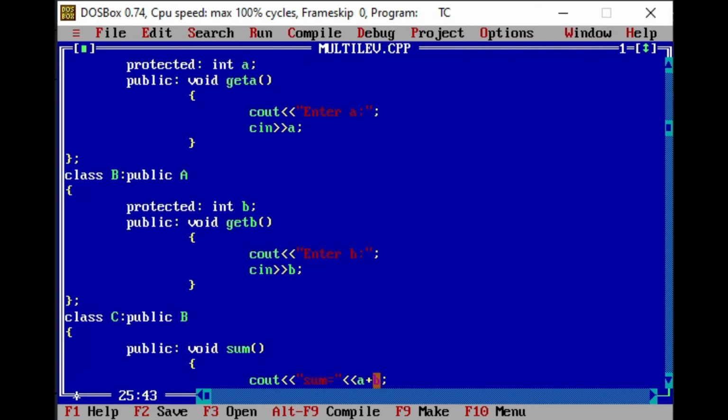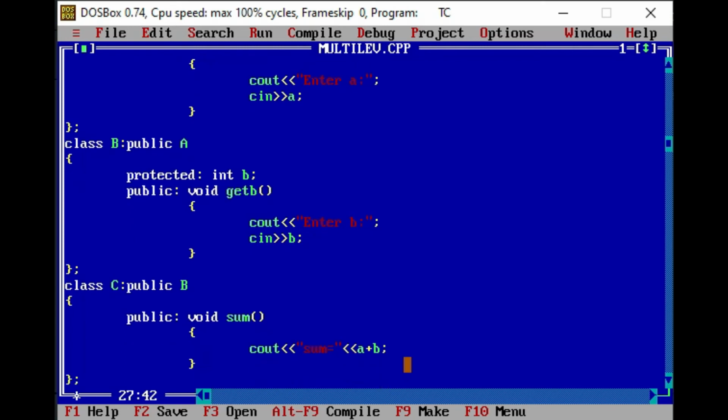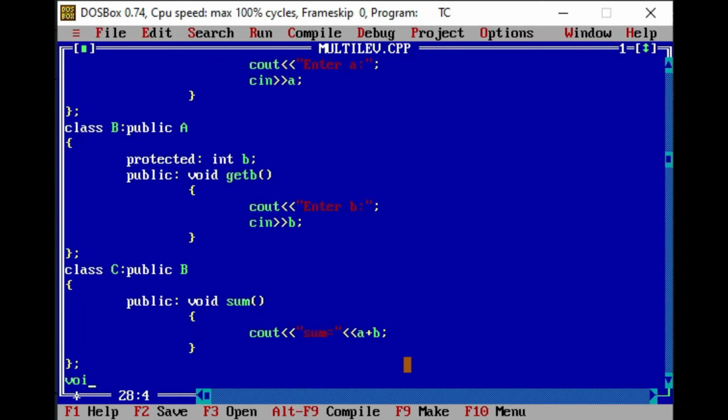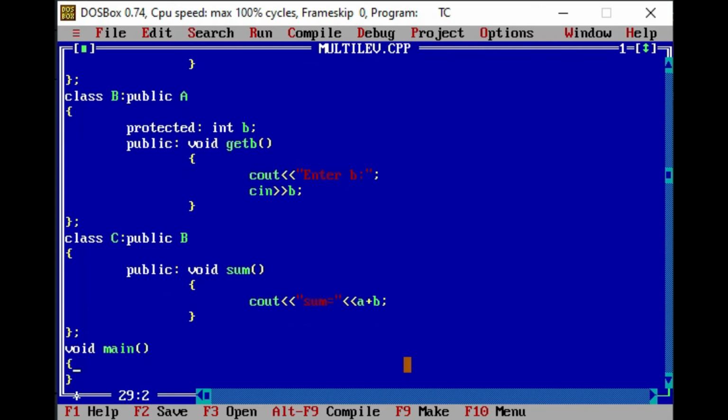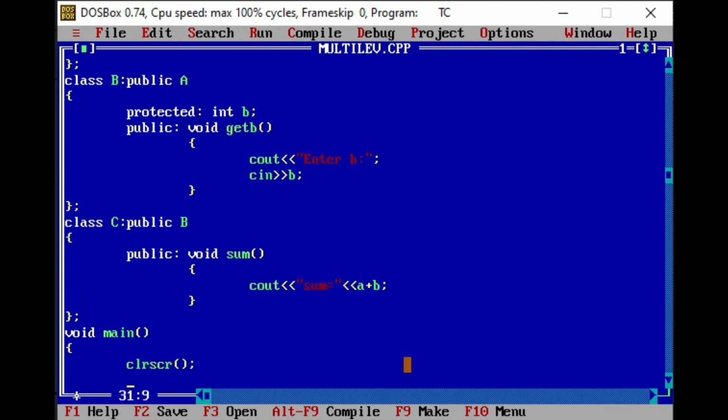I can access here the variable A and B as these variables are part of class C, because they are considered as a part of class C, as they have already been inherited from the base class to the derived class. So now after this main function, we will write first of all clrscr, clear screen for clearing the output screen, getch, and in between here we will take the object of C class. So I am taking here C obj.